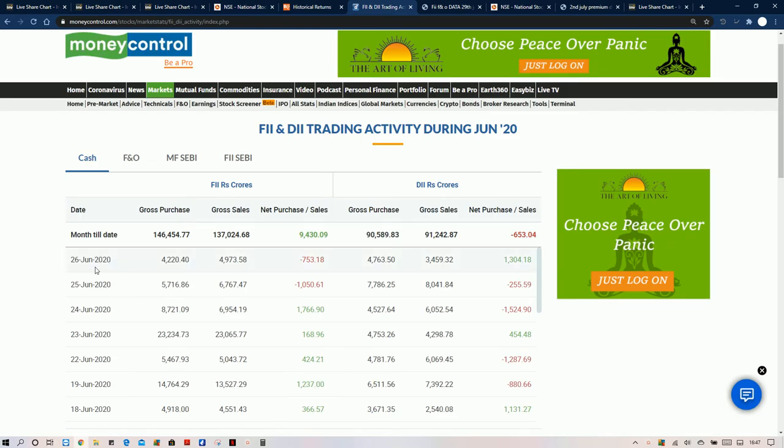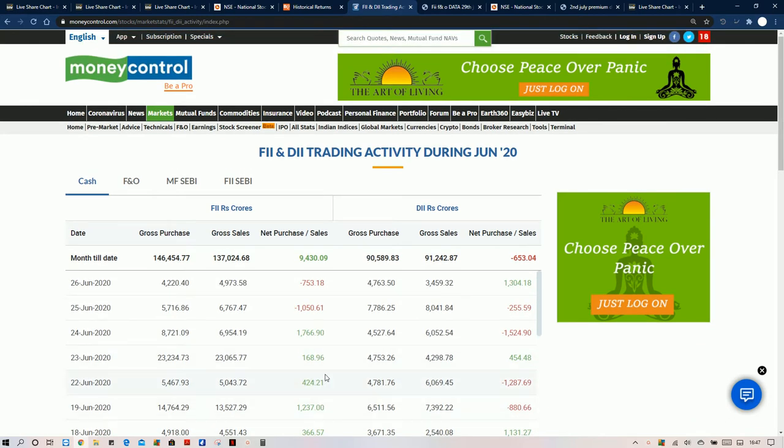We also need to look at the FII data here. They were net sellers, and previously for 4 or 5 days they were net buyers, but before that they were continuously selling, and that too is not supporting data. Even though their gross purchases and gross sales were much higher, their net purchase and net sales were not good.